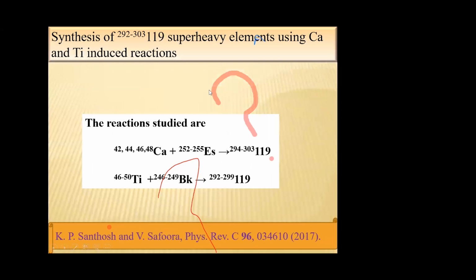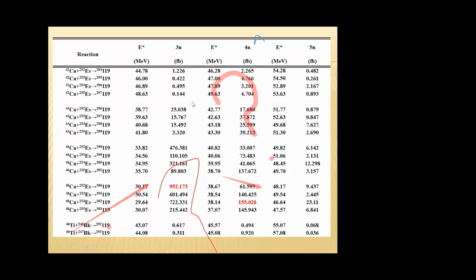Now, the reactions used for the production of super heavy isotopes of the element with Z119 are calcium induced reactions and titanium induced reactions. The first column represents the different reactions.